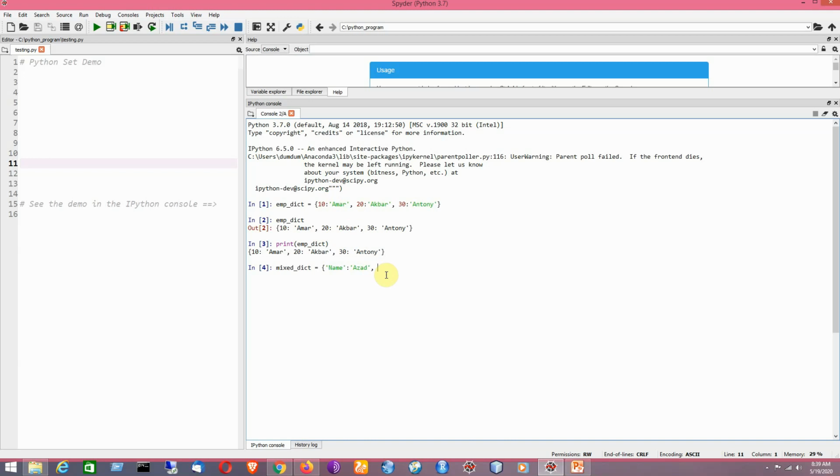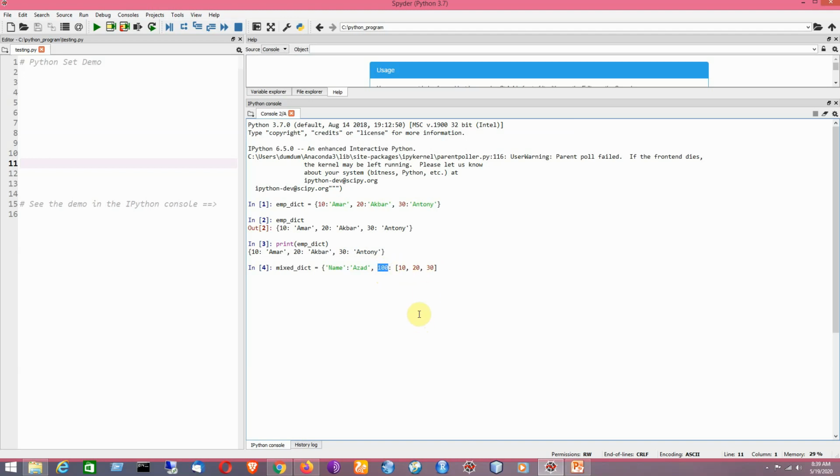Then we can have a numeric key, that is 100, and it will be having a list as the value, with a number of values. Say for example I am having three values here. So for this key 100 I am having three values.